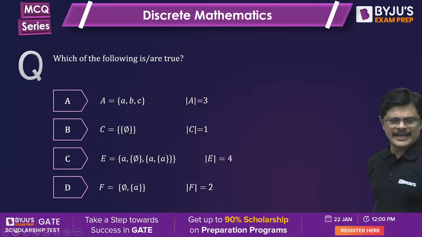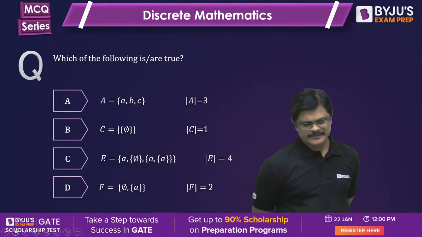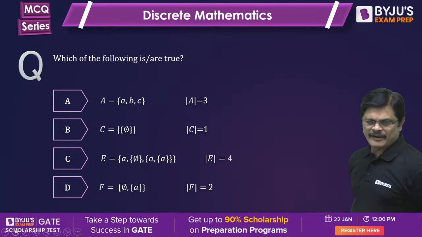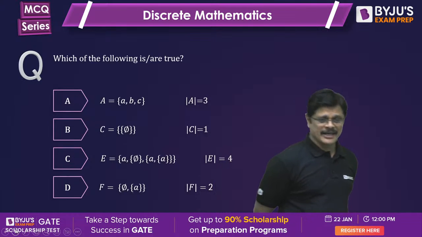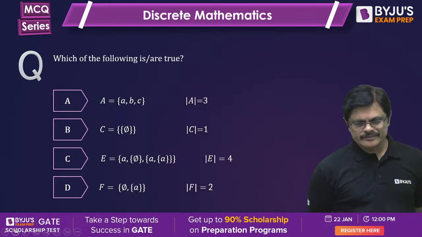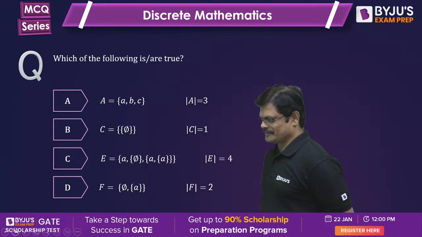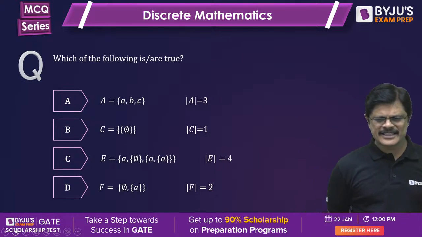Which of the following is true? You have to identify the true statement in this. A set is given and the number of elements are given. You have to identify the correct answer. MSQ means more than one answer may be correct. You have to identify that. Yes, please keep answering, sir.